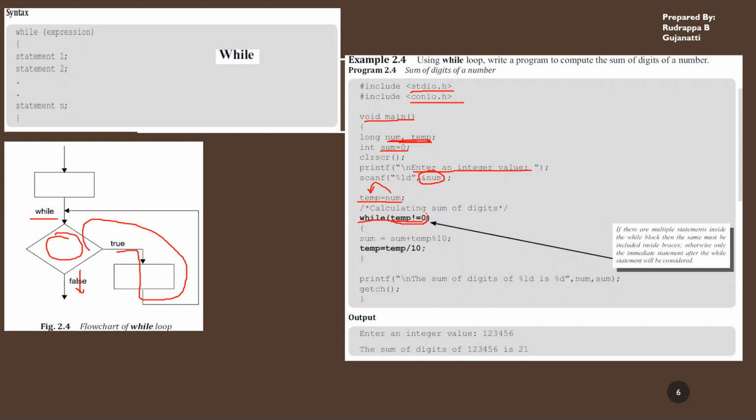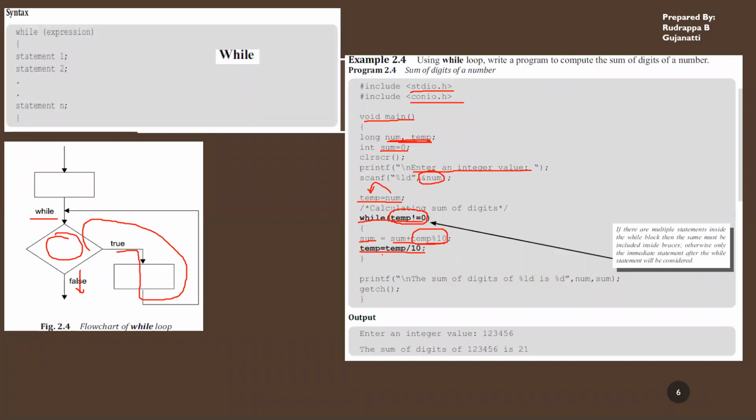If that is not equal to 0, then you assign sum with sum plus temp mod 10. What this does is it takes the remainder part of temp and adds it to the sum. And next you're dividing temp by 10.